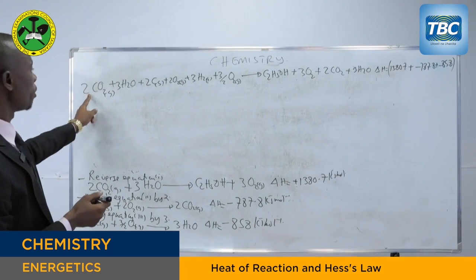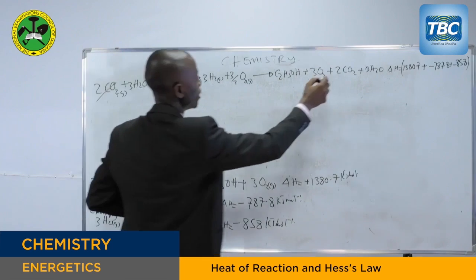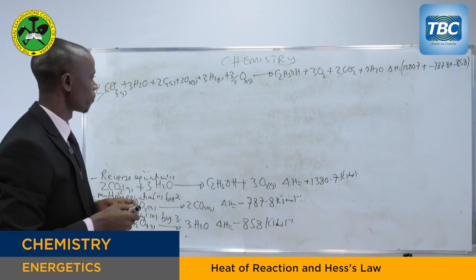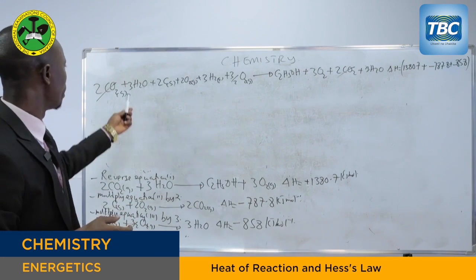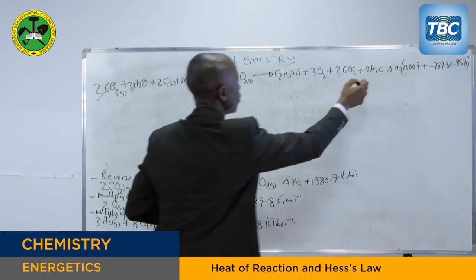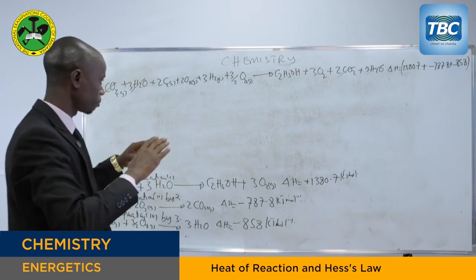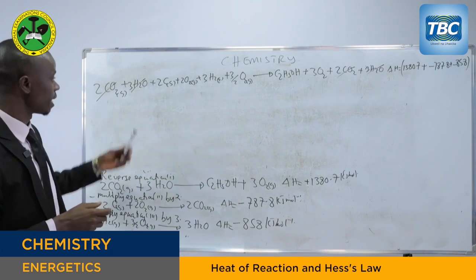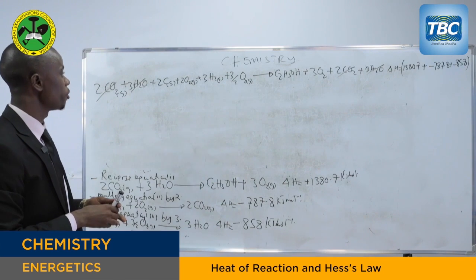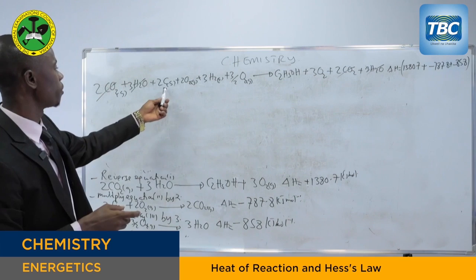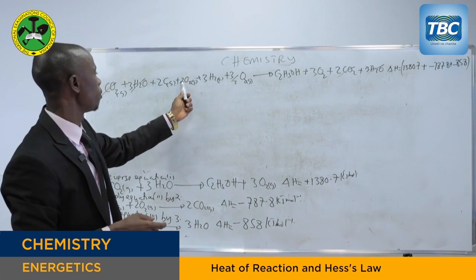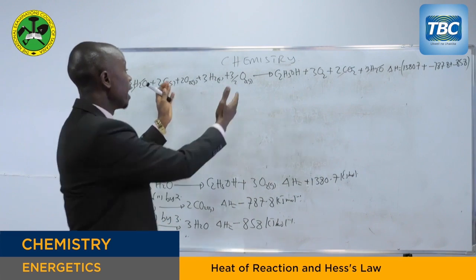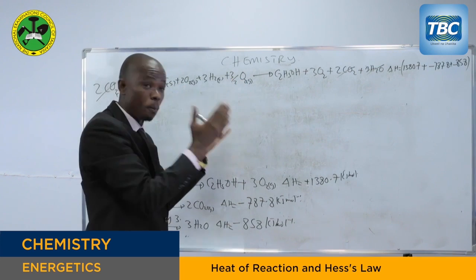So let's see. Here we have 2 carbon dioxide and 2 carbon dioxide will go. Another thing, we have 3 molecules of water. 3 molecules of water will also be cancelled. Now, what have we remained with? We have remained with the carbon. We have remained with the oxygen. There are 2 oxygen here. So we have to add these oxygen atoms to make 1.